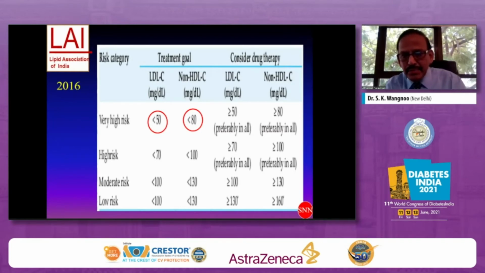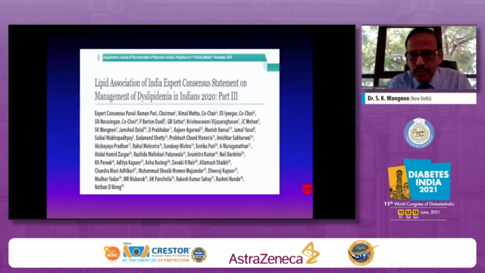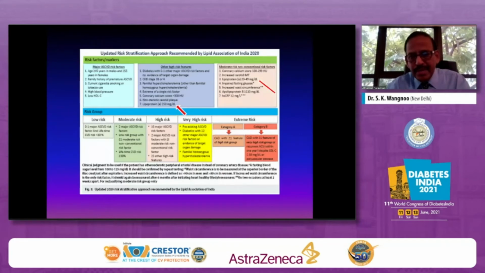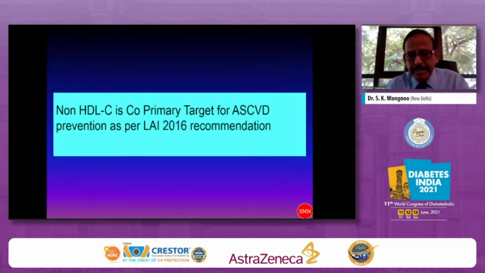Our data from the Lipid Association of India, way back in 2016, we came out with the first recommendation saying that we should keep the levels of LDL cholesterol less than 50 and non-HDL cholesterol less than 80 in very high risk group of individuals. In fact, in 2020, last year, we came out with another recommendation for managing lipids in our country. In this, we have also included that lipoprotein(a) more than 50 milligram is considered a very high risk feature. Between 20 and 49 is considered a moderate risk, non-conventional risk factor as per our recommendation.